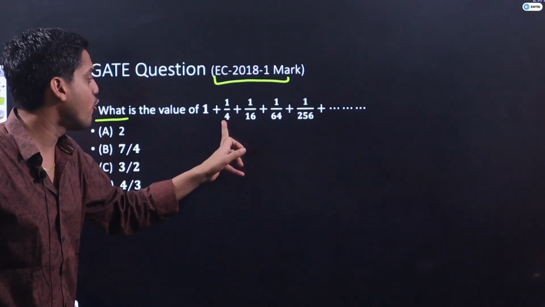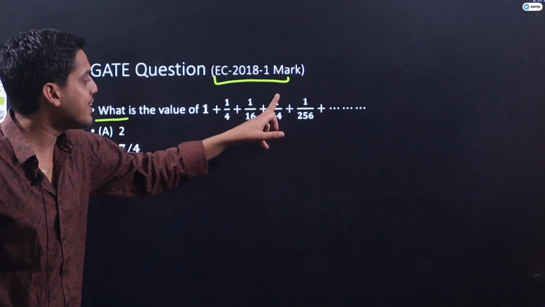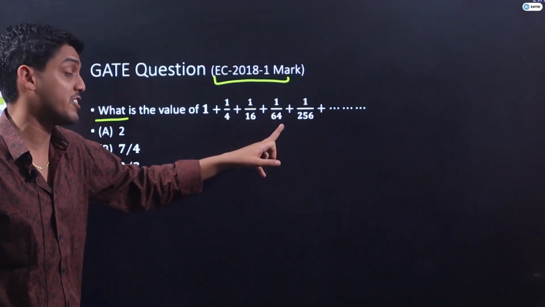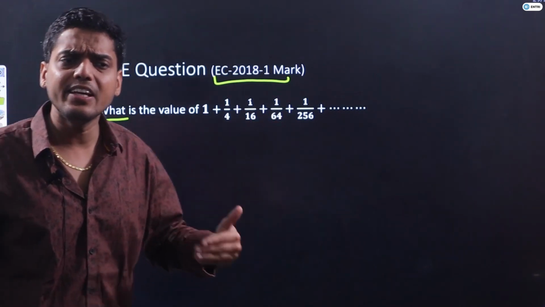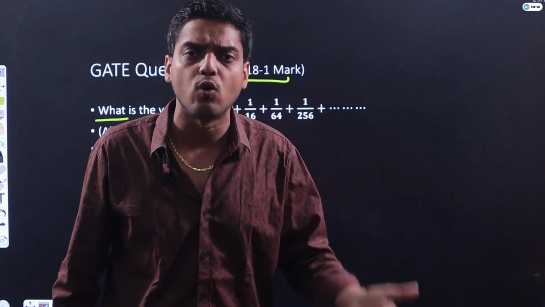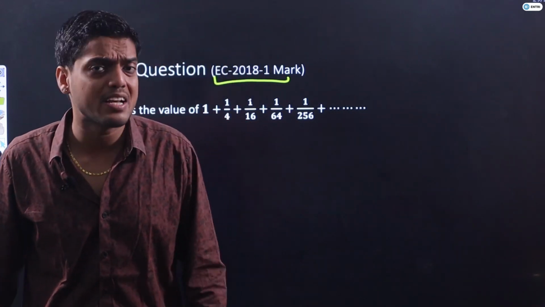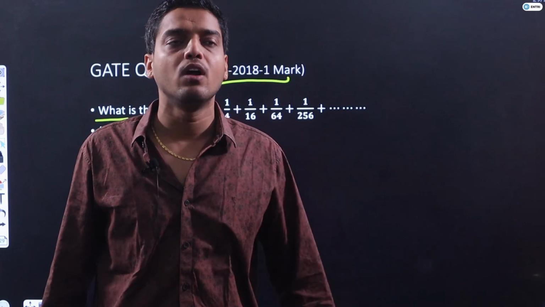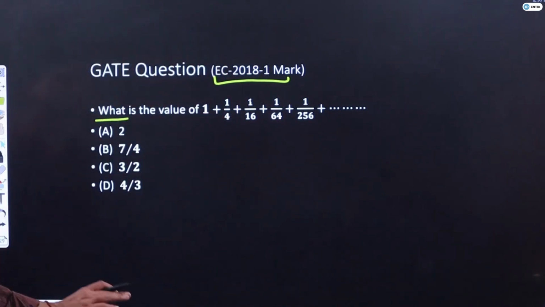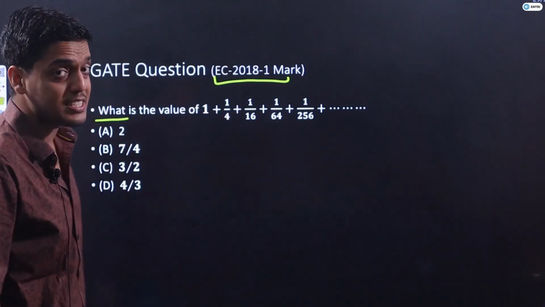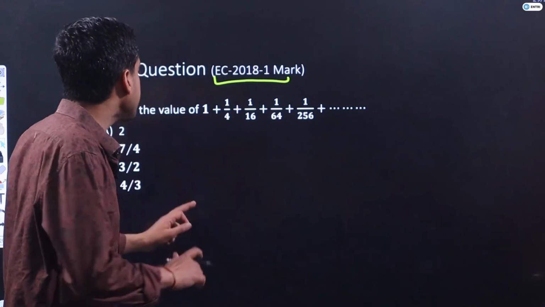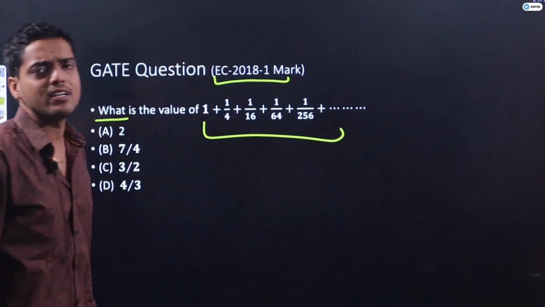Dividing by 4 again gives 1 by 16, and again gives 1 by 64. It means each and every term is getting multiplied by 1 by 4, the same number, so it is a GP. Is this clear, students?